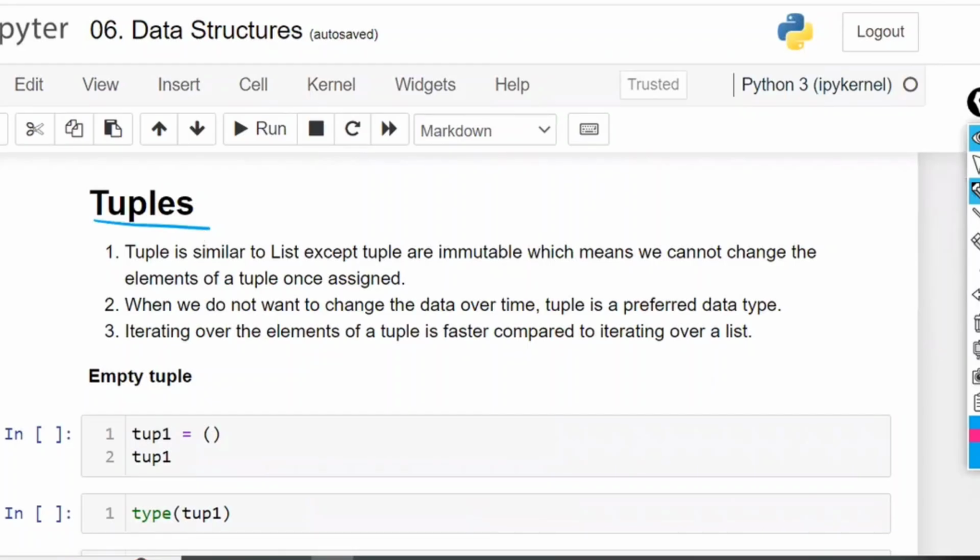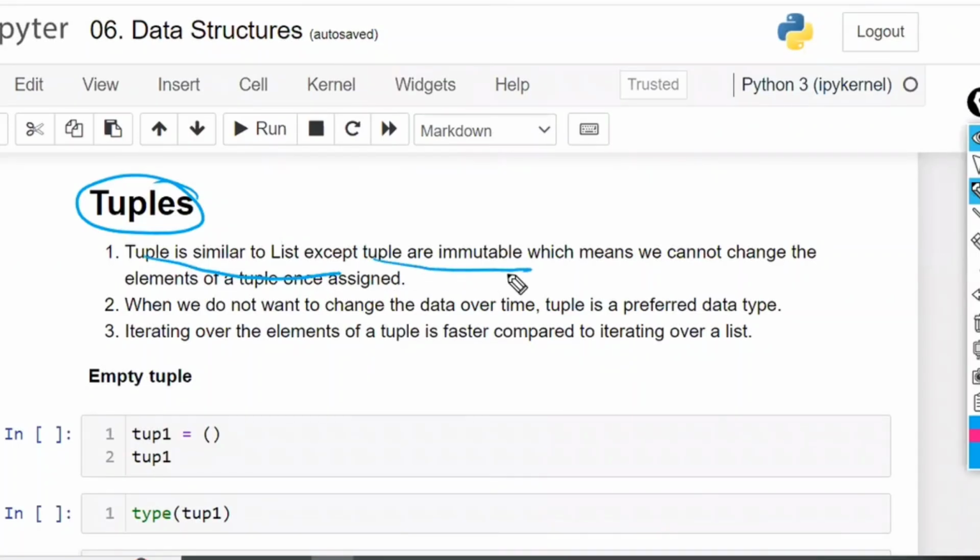Tuples are similar to lists. List and tuples are going to be almost the same. There is almost no difference between tuples and lists. Both are almost the same. The only difference is that tuples are immutable. Tuples are similar to lists except tuples are immutable.